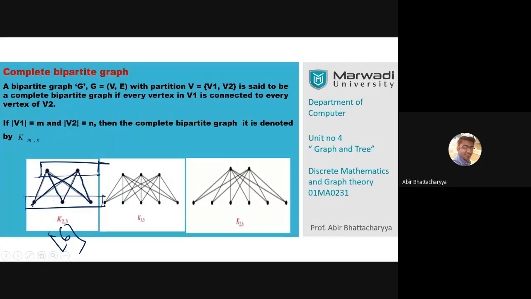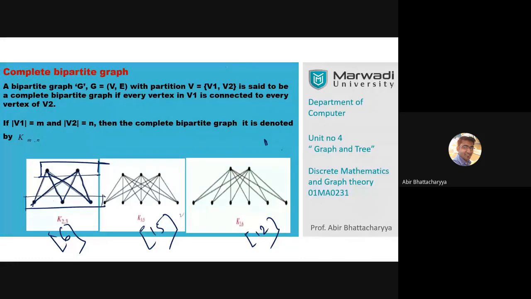Yes, 15 is the correct answer. And what about K2,6? We have 12. K2,6 means 12. So you can find the number of edges of a complete bipartite graph.